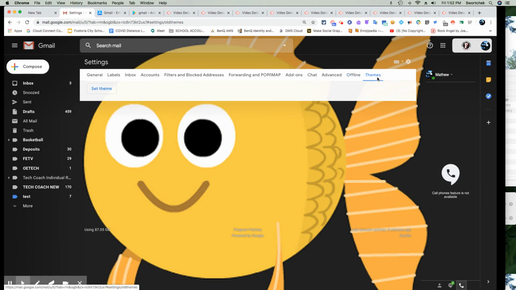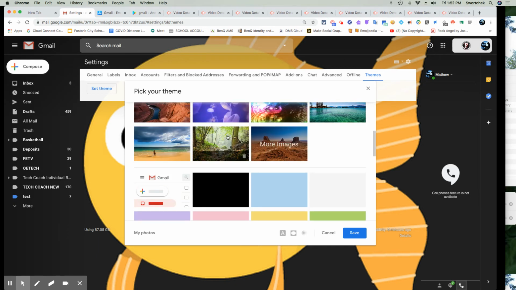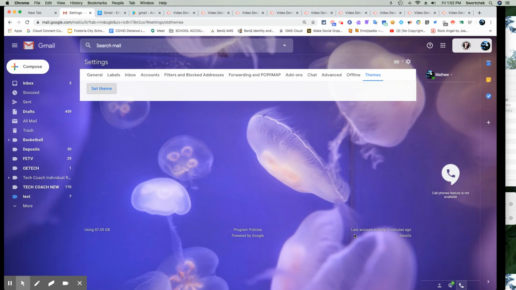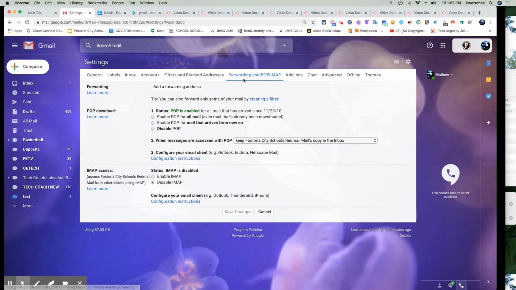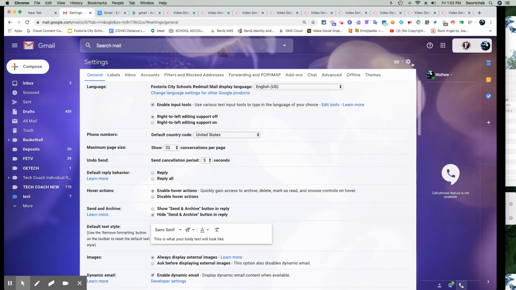And finally, you've got themes. That's just how you get back to that theme area in case you decide you want to change the theme of your particular email. So that is a pretty deep dive into all the settings of your email and customizing it to your particular liking. And if you have any questions about that, please reach out to me and let me know.